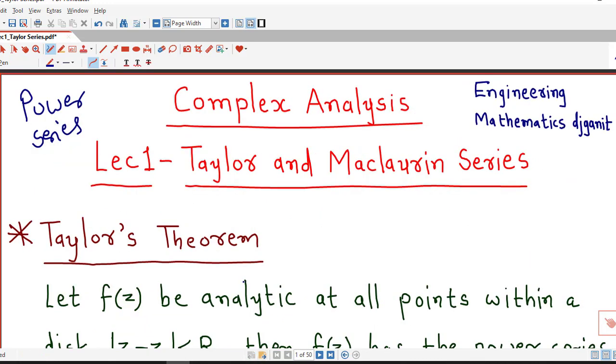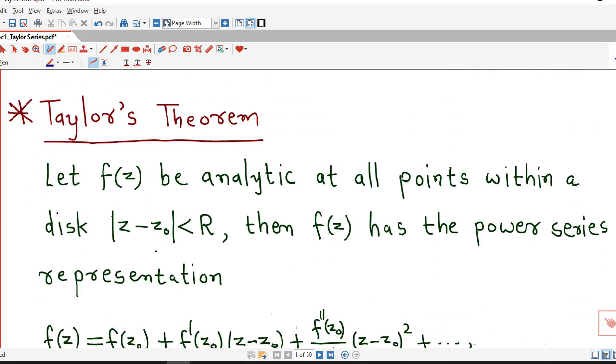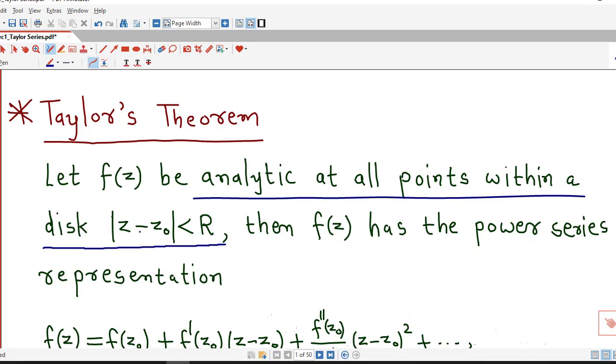So we first understand what Taylor's theorem is. Taylor's theorem says: let f of z be analytic at all points within a disk absolute value of z minus z0 less than r. That means f of z is analytic at all points inside the circle with center z0 and radius r.